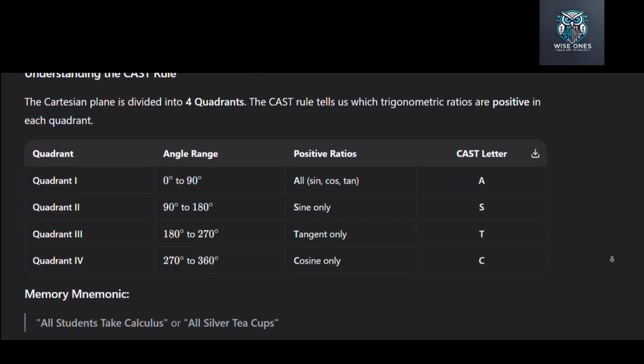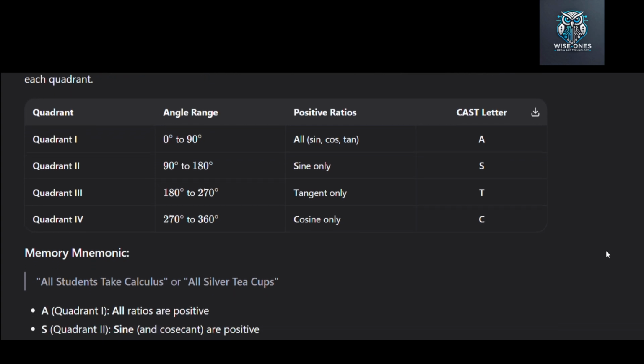We use the CAST rule to remember which trigonometric ratio is positive in each quadrant. CAST is read anticlockwise starting from quadrant 4. C stands for cosine. In quadrant 4, cosine is positive. A stands for all. In quadrant 1, all ratios are positive. S stands for sine. In quadrant 2, sine is positive. T stands for tangent. In quadrant 3, tangent is positive.